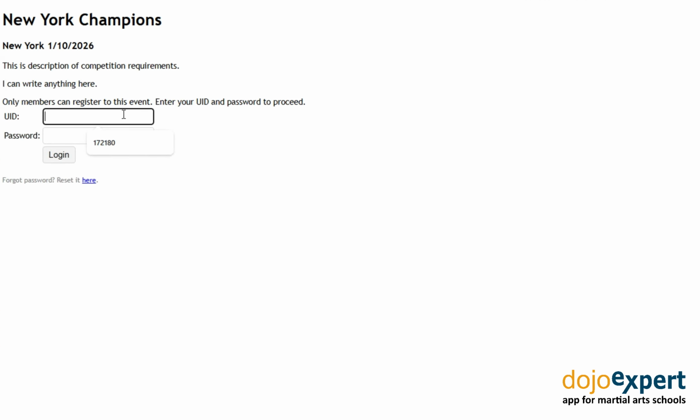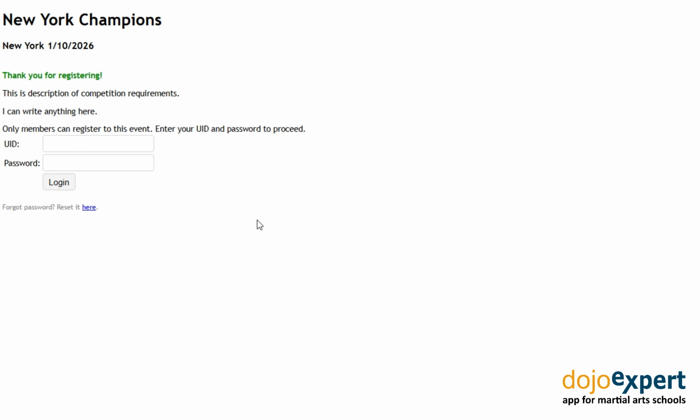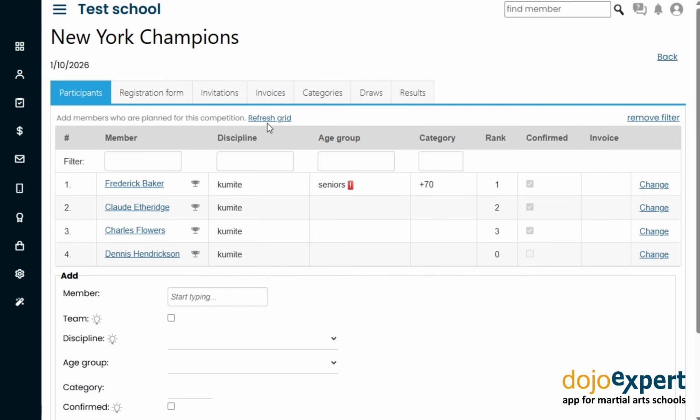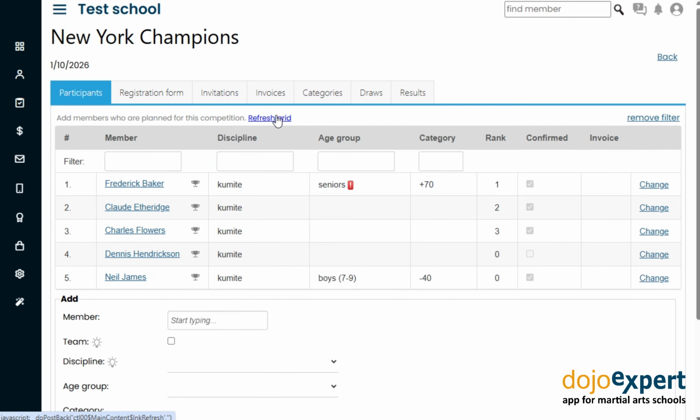Let's log in as Neil James. We see that we can now choose a category. First the discipline, and then on the list we only have one age group to choose from. This is because we turned on age and gender restriction, and the application only lists categories that correspond to the age and gender of this member. And the member has registered in the selected category.